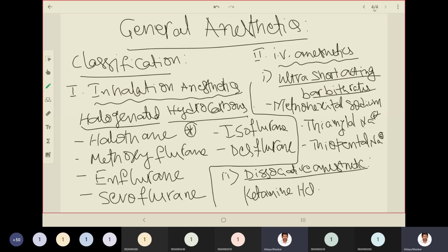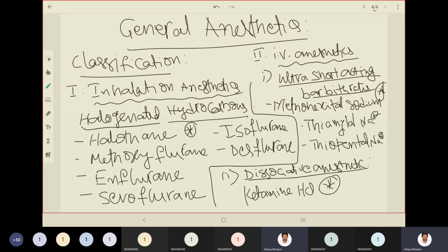If you see intravenous anesthetics, they further have two categories under them. One is ultra short acting barbiturates, the second one is dissociative anesthetics. Methohexital sodium, thiamylal sodium, and thiopental sodium are the examples for ultra short acting barbiturates. Out of these three, you need to learn the synthesis of methohexital sodium. The second category under intravenous anesthetics is dissociative anesthetic. The example is ketamine hydrochloride. We need to learn the synthesis of ketamine hydrochloride as well.